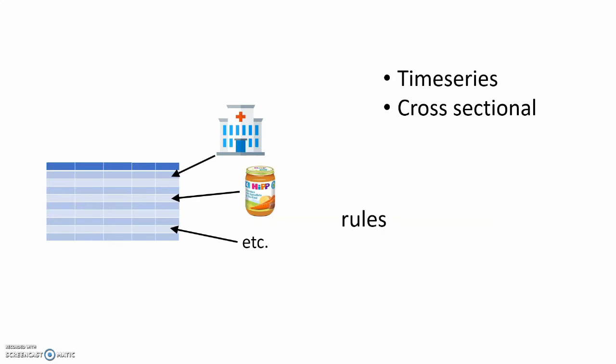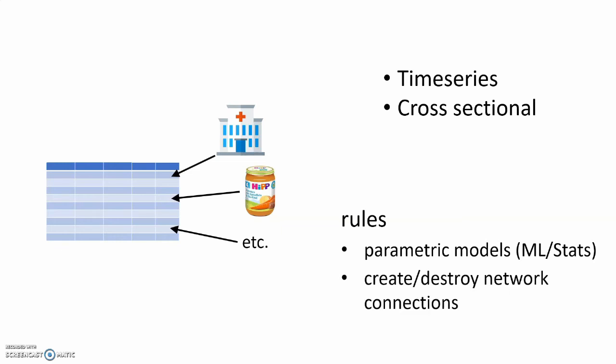In our example, the rule used for calculating the birth probability is a logistic regression. We can, however, use any calculation or set of calculations as a rule. This includes most machine learning and statistics models, rules to create or destroy network connections, etc. I know of no behavior which we couldn't model with behavior rules.